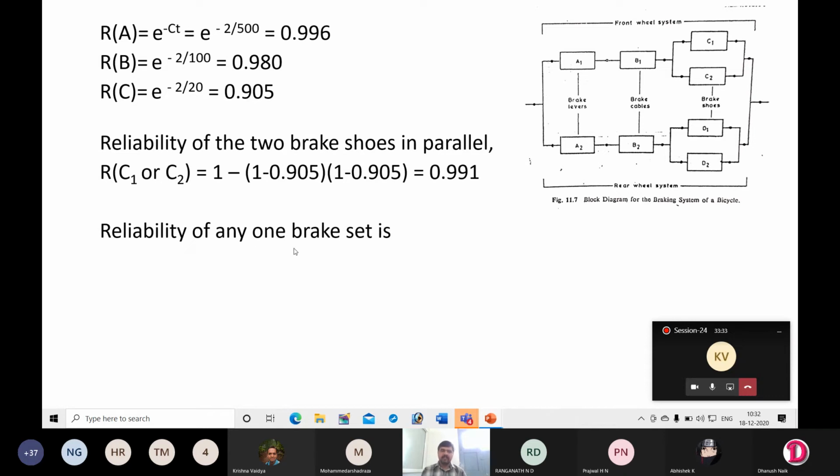Next, the reliability of any one brake set, that is either the front wheel system or the rear wheel system. So you know the reliability of C1 and C2. How are C1 and C2 connected with A1 and B1? They are connected in series. After finding a single value for C1, C2, you will have a single box.